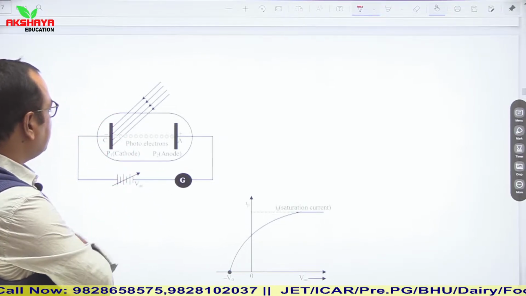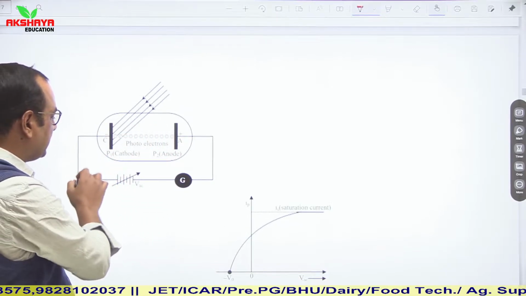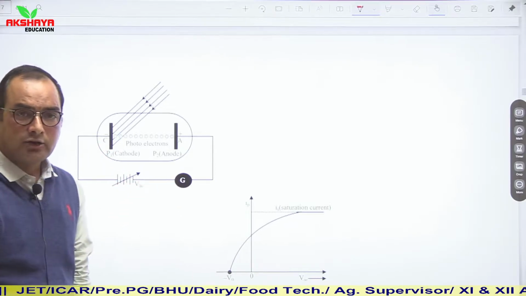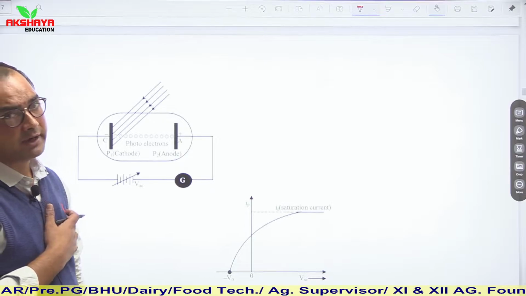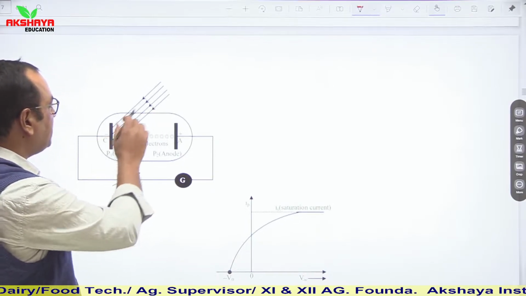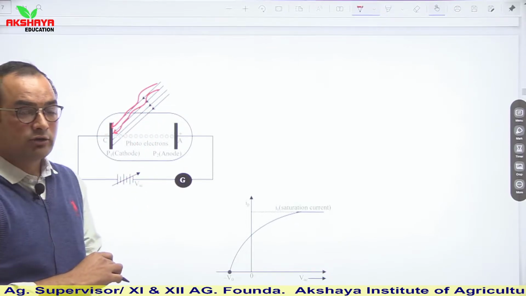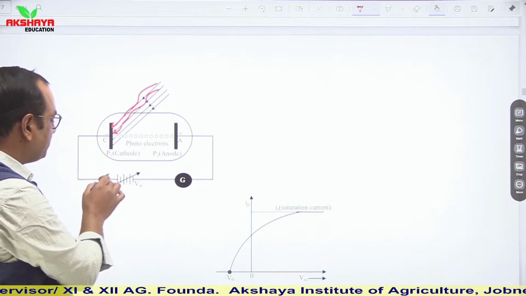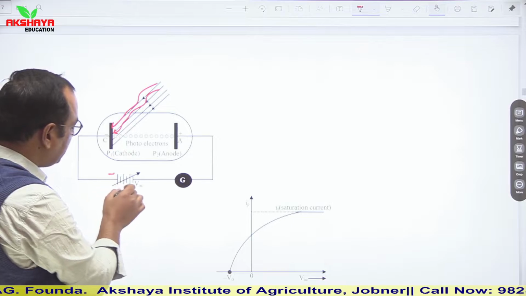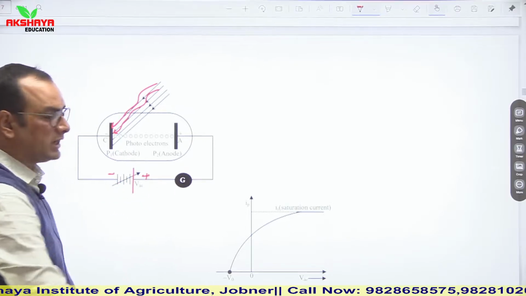Lenard and Millikan considered a cathode and anode in a vacuum tube, and they connected these electrodes with a source and with a galvanometer to identify whether current is flowing or not. Cathode is connected with negative terminal and anode is connected with positive terminal. This was the initial case.